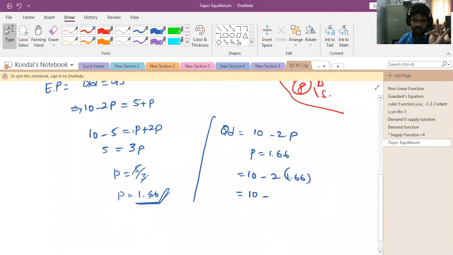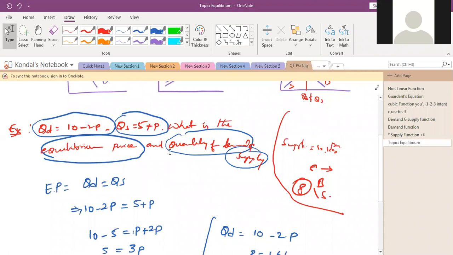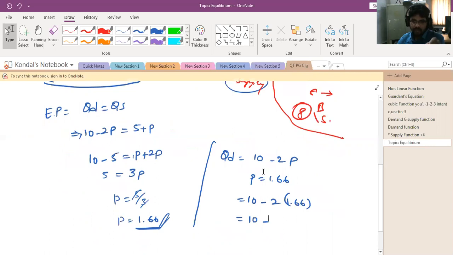Up to here clear? Then the quantity demanded. They have given the equation, but we don't know what p is. In order to get the quantity demanded, after getting the p value, we should substitute it in the demand equation, that is 10 minus 2p.